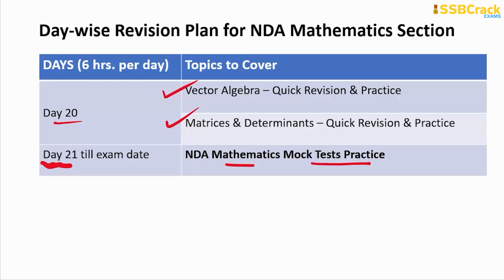So from day 21 onwards, what you do is just give your time for attempting the NDA mathematics mock test, do enough practice, assess yourself where you are lagging, do the proper revision part, because you are getting 6 hours per day. Getting my point? Because 2.5 hours are enough to attempt a single mock attempt. So for the remaining hours of the study, what do you do? You assess and fill the gaps. In the sense, do the revision of those questions that you were not in a position to attempt in our NDA math mock.